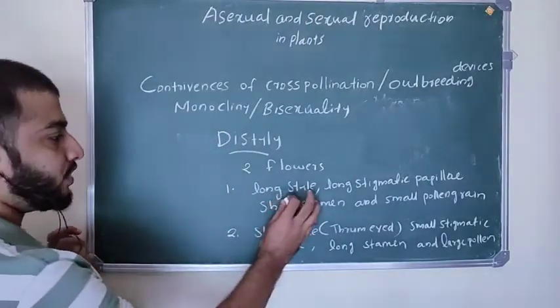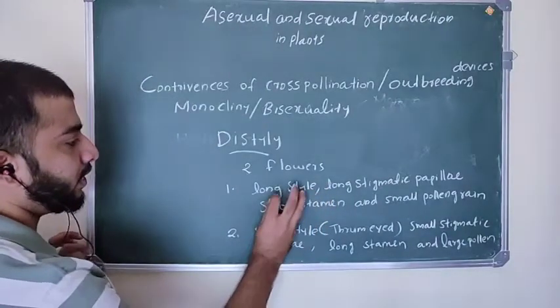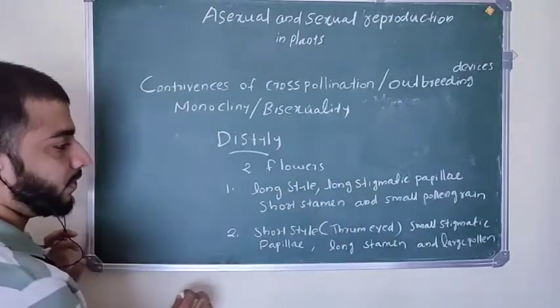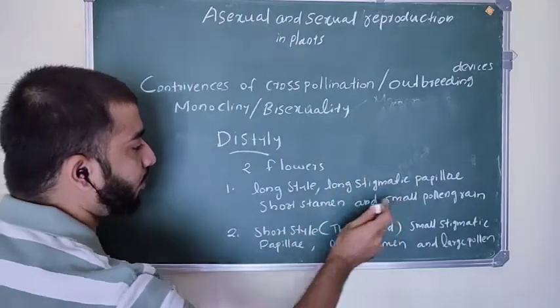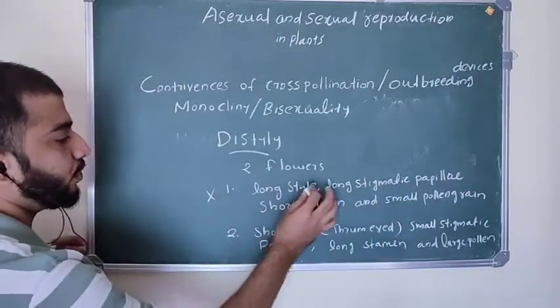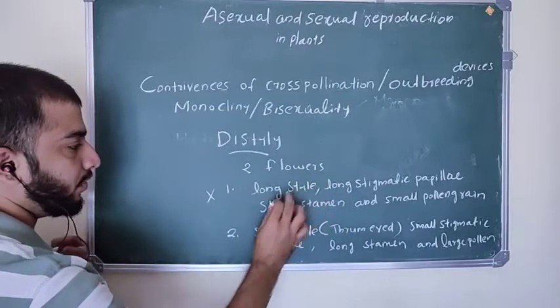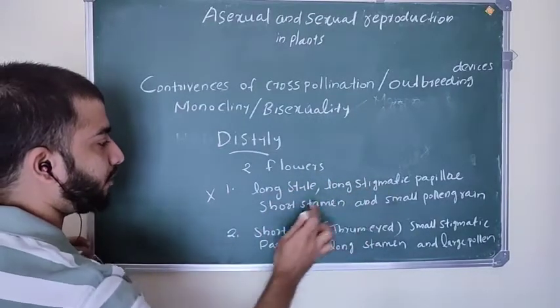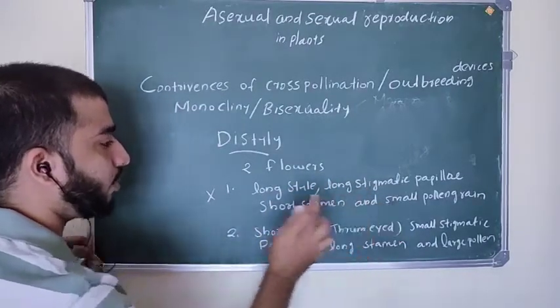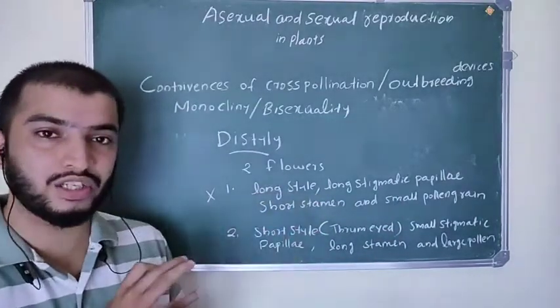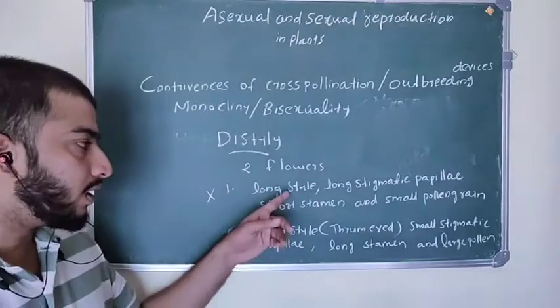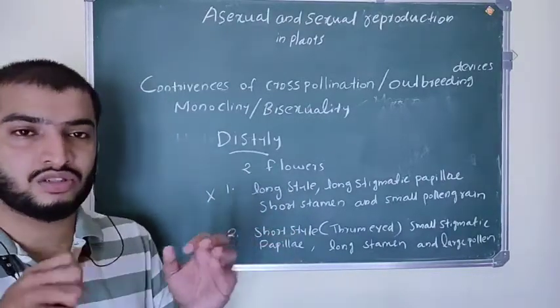So this flower is not going to pollinate with the same flower. The long style, long stigmatic papillae, short stamen and small pollen grain flower is not going to pollinate with another of the same type. Self-pollination is prevented because the style and stamen lengths are different.